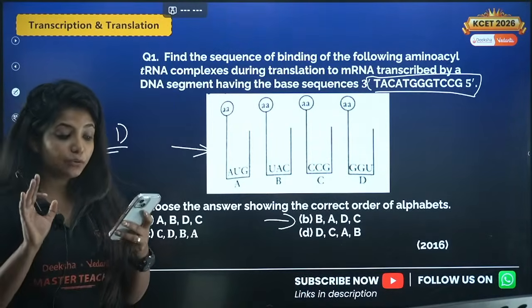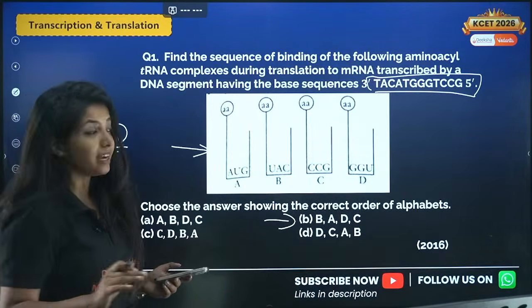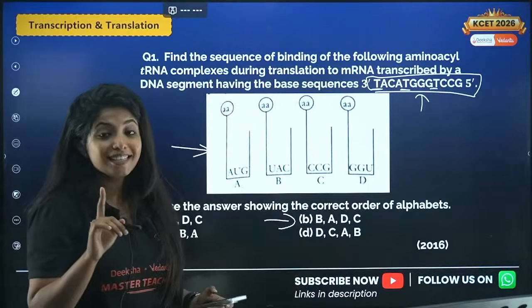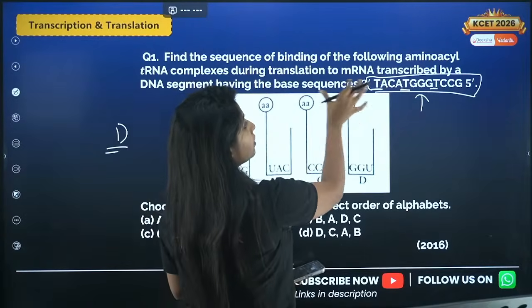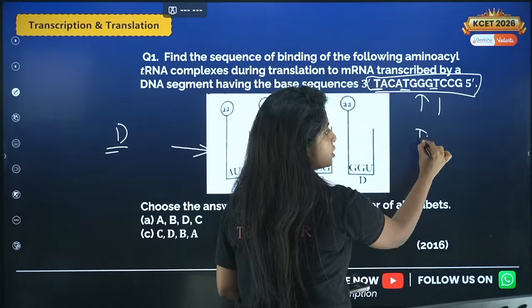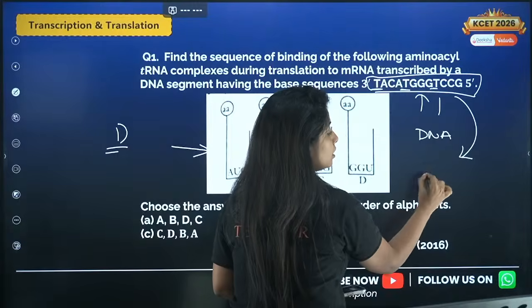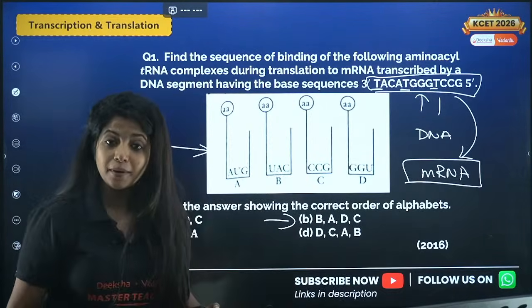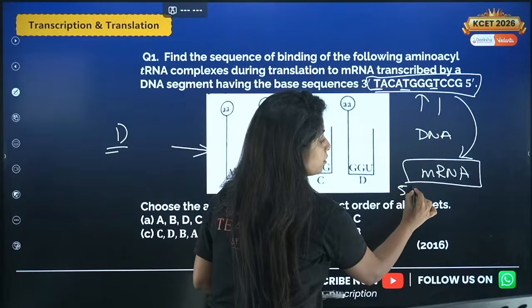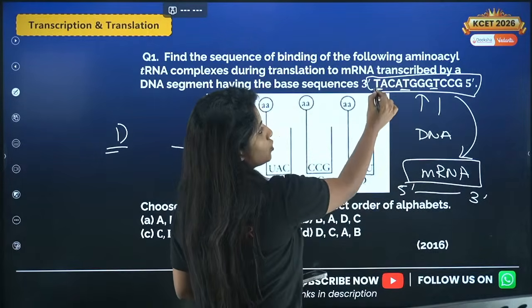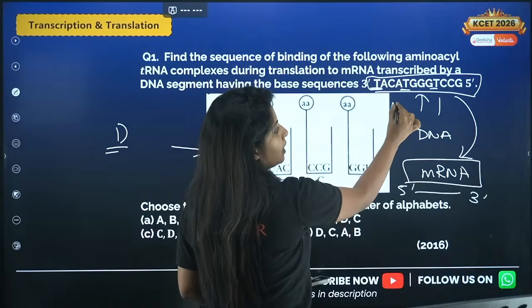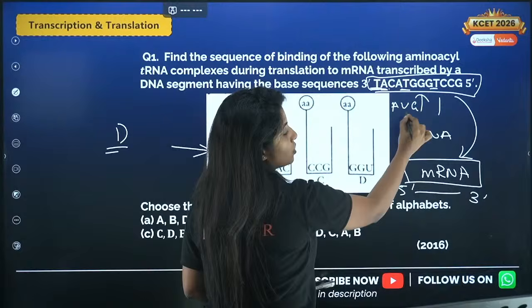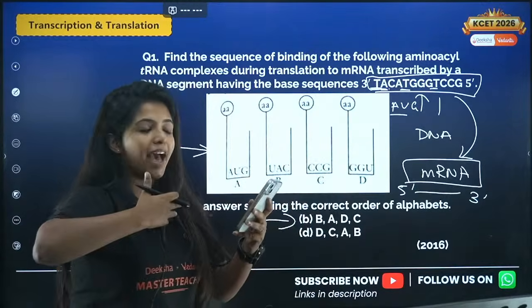Well, first of all, what you need to know about this question is that never in an mRNA will you see T. Thymine is not there in RNA, it's there in what? DNA. So over here they strictly mentioned that this is a DNA strand. So first of all, you have to convert this DNA strand into what? mRNA. You have to make it into an mRNA, and the direction of mRNA will be from 5' to 3'. So when you do this, T will be base pairing with what? A. A will be base pairing with what? U this time, and C will be base pairing with G, and this is how it will go. A, U, G, and the sequence goes on.